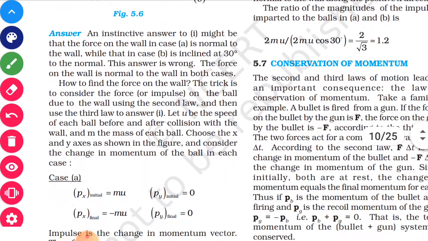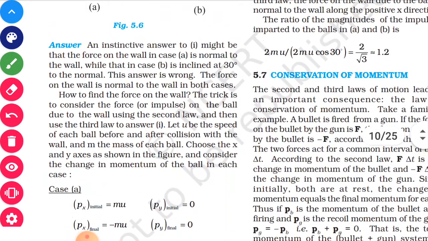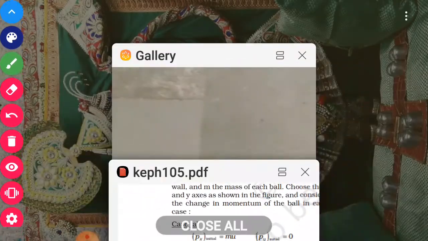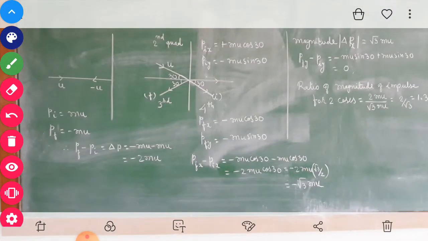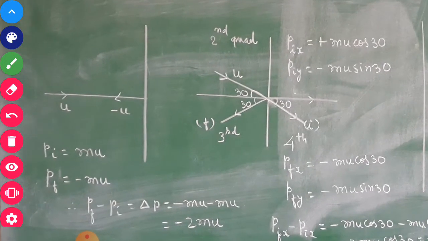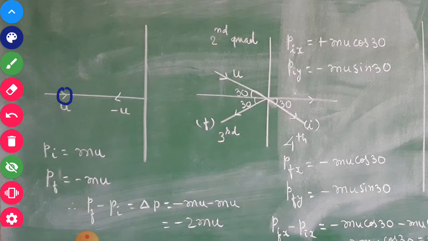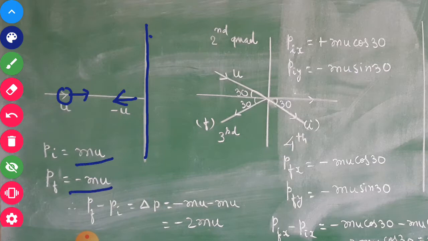For the first case, try to understand the figure I have shown. Initially one ball is moving in this particular direction. It collides with the wall and comes back. Initial and final speeds are the same, directions are opposite, so initial momentum is mu, final is minus mu, because the direction of velocity is opposite.